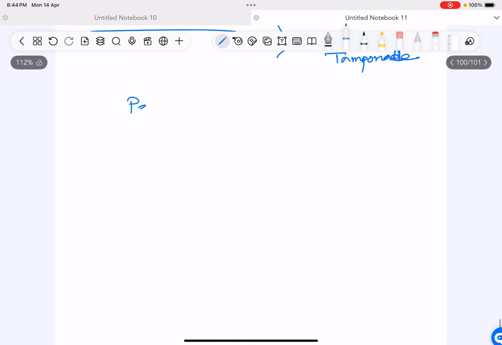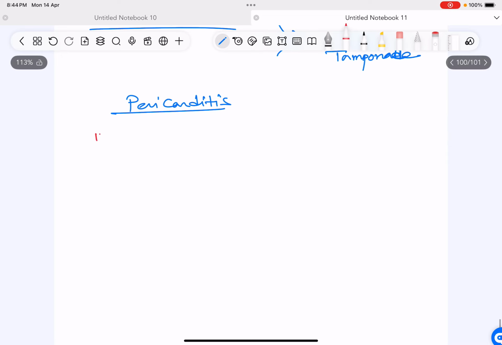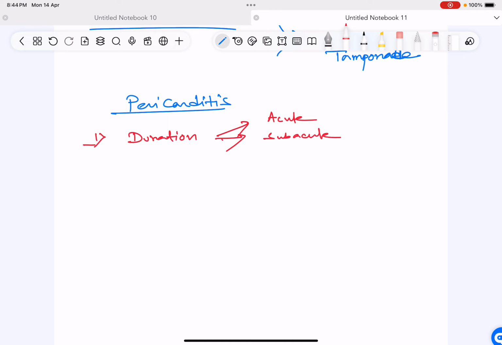So first we'll discuss pericarditis. Okay, so for pericarditis we'll study the classification. Number one, based on duration. Based on duration, it can be acute, subacute or chronic.